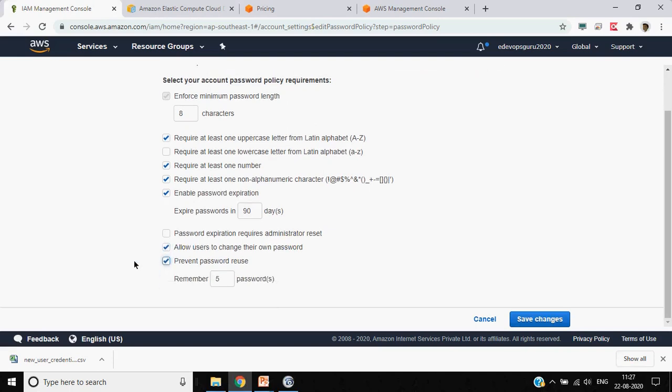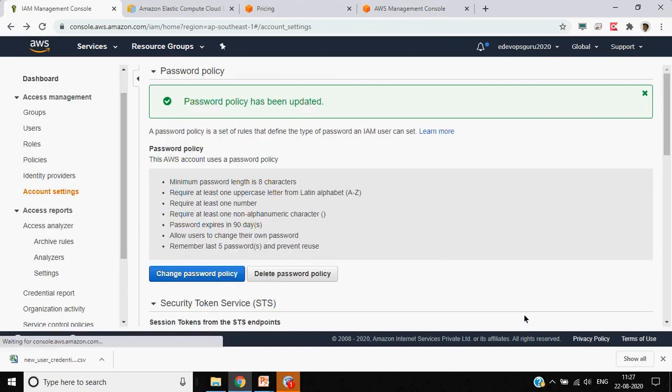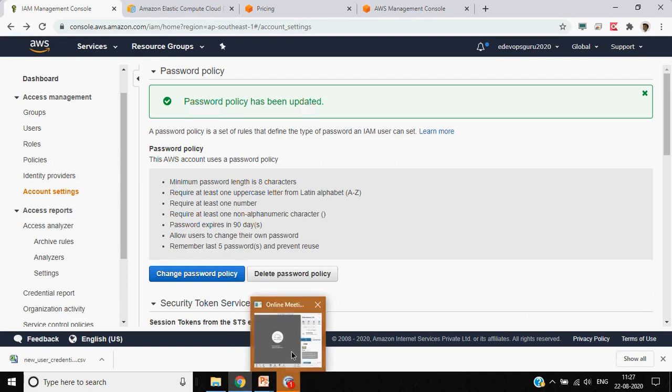Or would you prevent the same password from being reused? Those kinds of things you can define as a password policy. Whenever a user is created, while configuring the password, these checks or conditions would be applied.